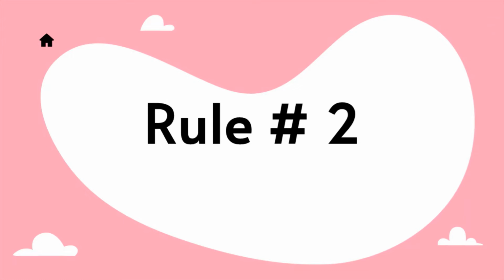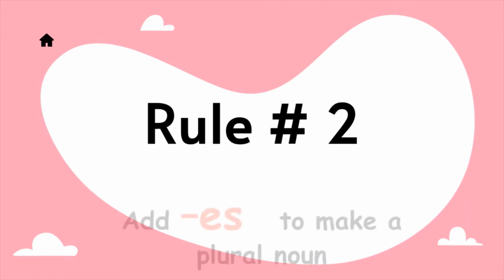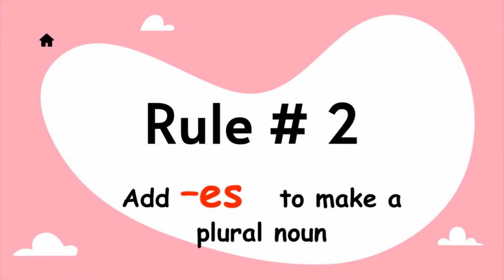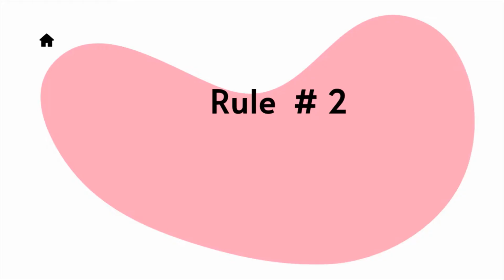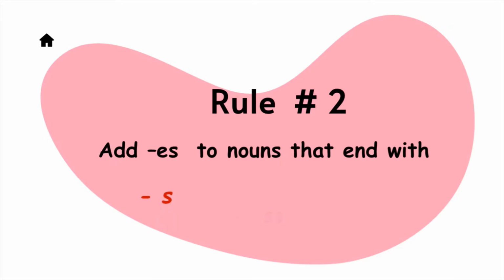Rule number 2 says that we can change the nouns into plural by adding es. The words that end with s, ss, ch, x, z, o or sh can be changed into plural form by adding es.